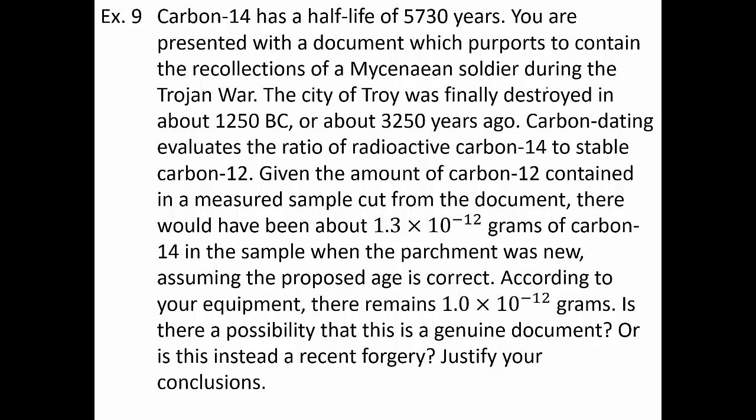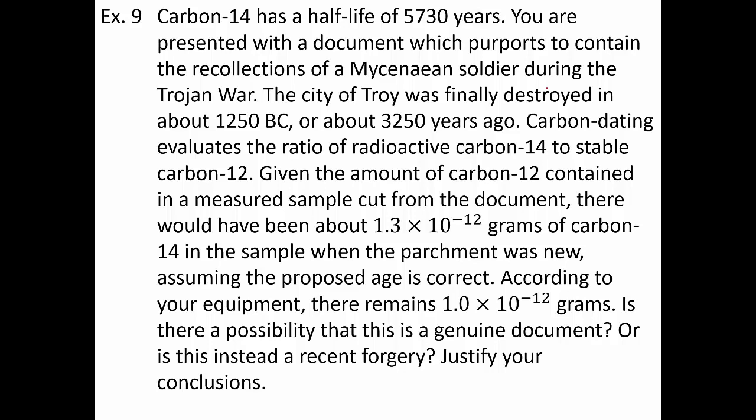You are presented with a document which purports to contain the recollections of a Mycenaean soldier during the Trojan War. The city of Troy was finally destroyed in about 1250 BC, or about 3,250 years ago. Carbon dating evaluates the ratio of radioactive carbon-14 to the more stable carbon-12.